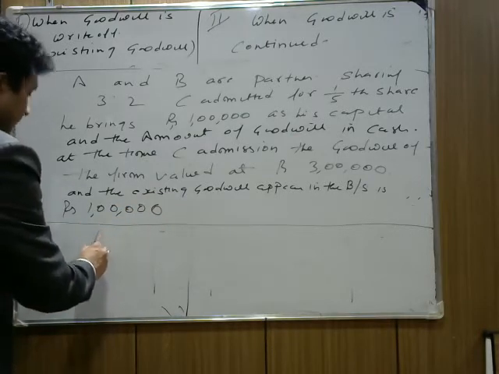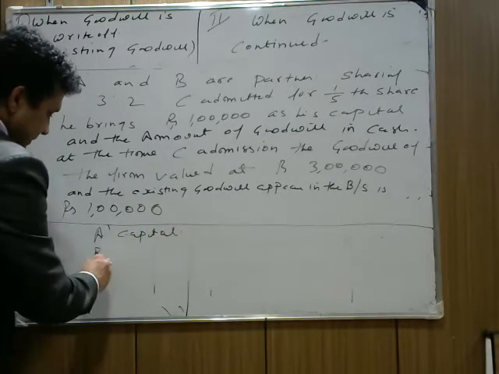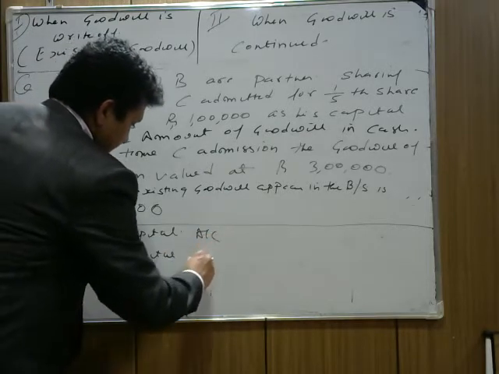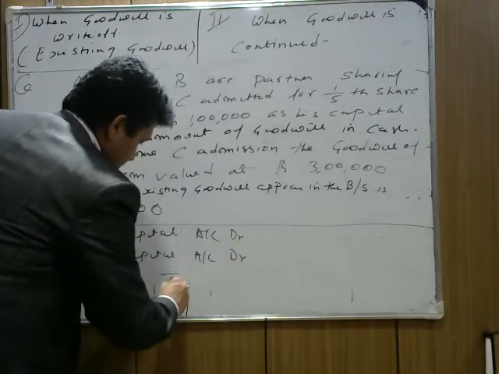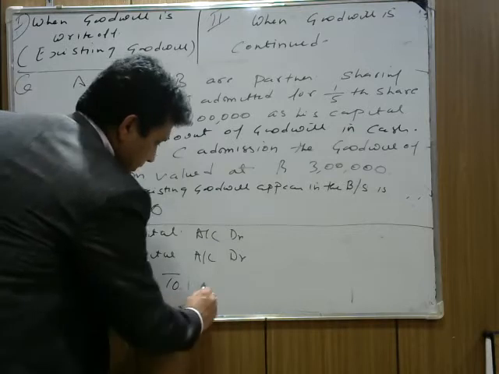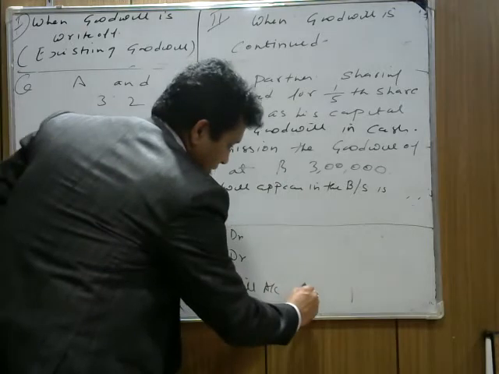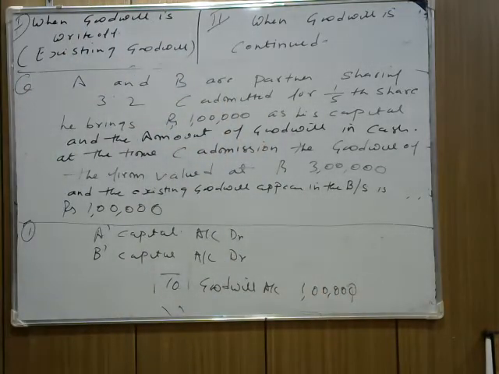We write A's capital account debit, B's capital account debit, to goodwill account. The goodwill appearing in the balance sheet, rupees 1 lakh, is to be written off in the books of A and B in the old ratio because it is the old goodwill. This goodwill is not in C's business now, it is the old goodwill. So before C's arrival, this goodwill was written off and removed from the business.